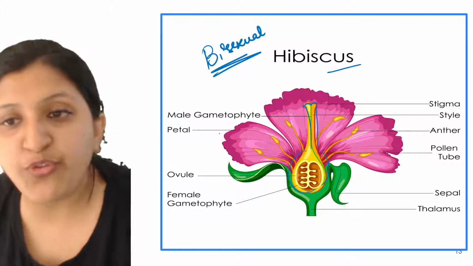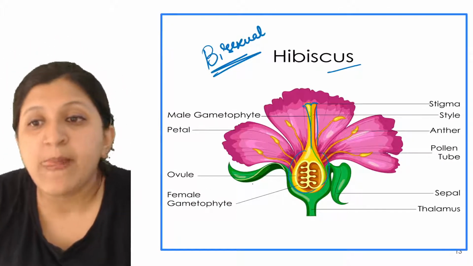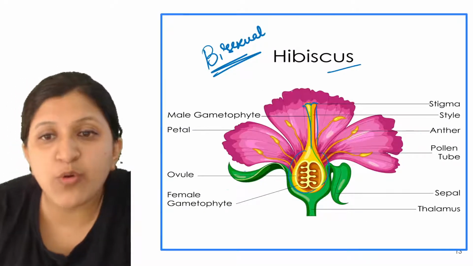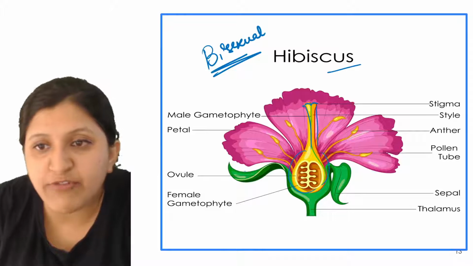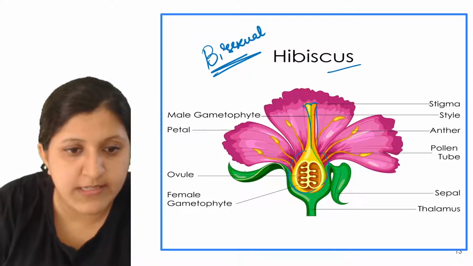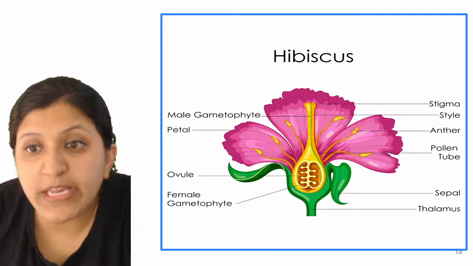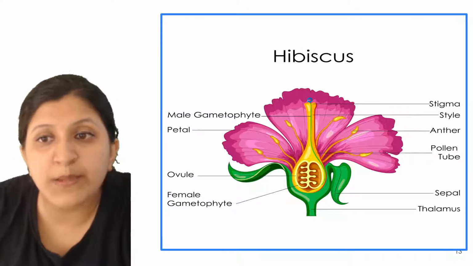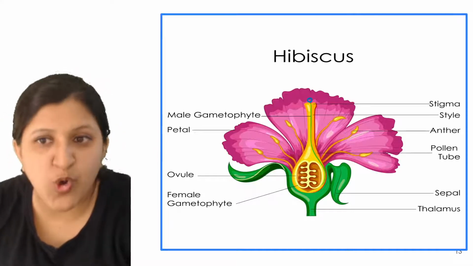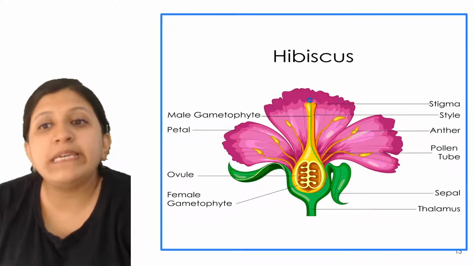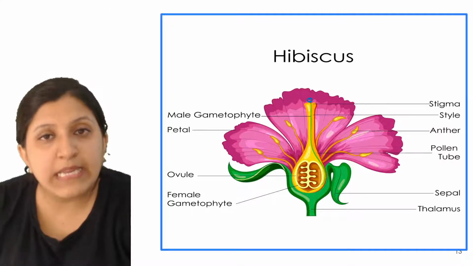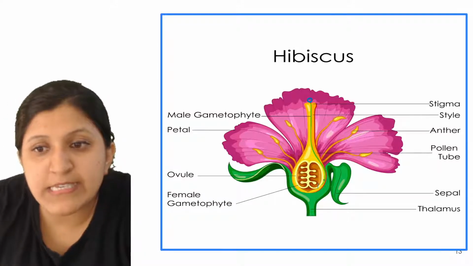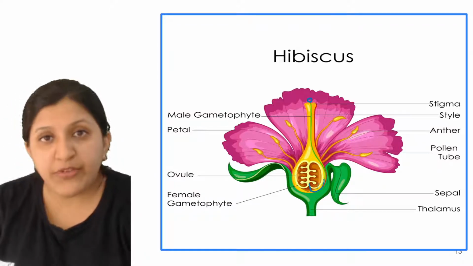So male gametophyte, which is that male gametophyte? Male gametophyte is there, female gametophyte is there. So you can see, as soon as here they have shown a male gametophyte, right? I'll just clear this so that you can understand. So green one they have shown as the male gametophyte. What is the meaning of that? That means the pollen grain was there, pollination has already occurred, germination has occurred, and it has formed a tube, and it is going to combine with the female gametophyte.